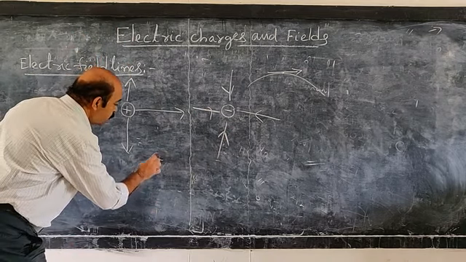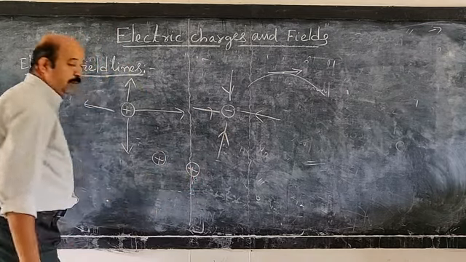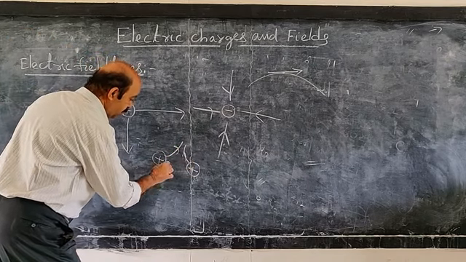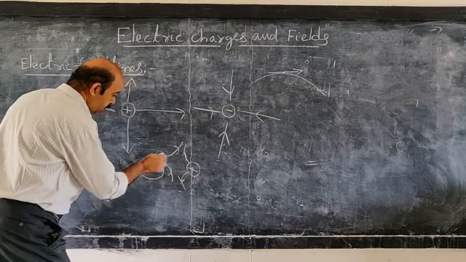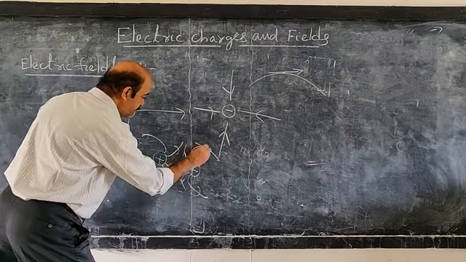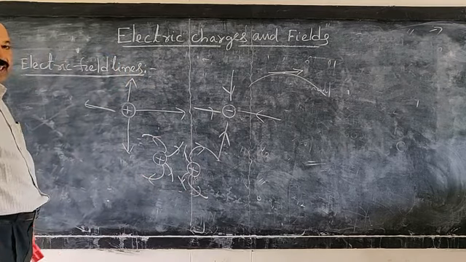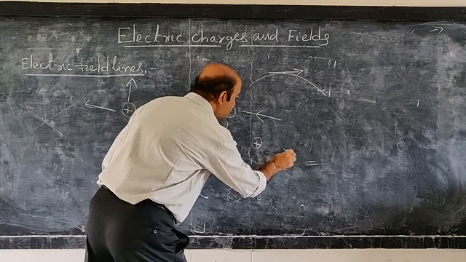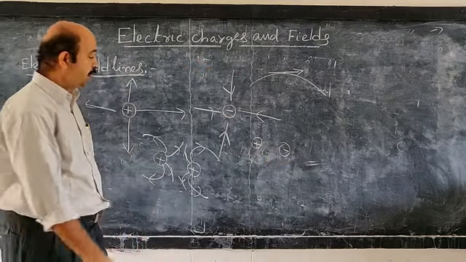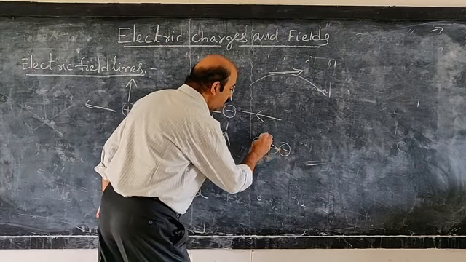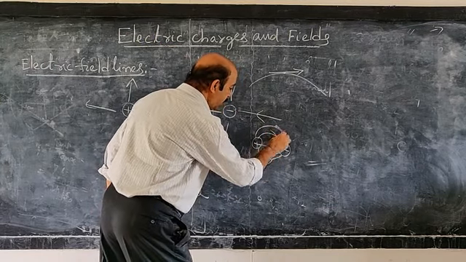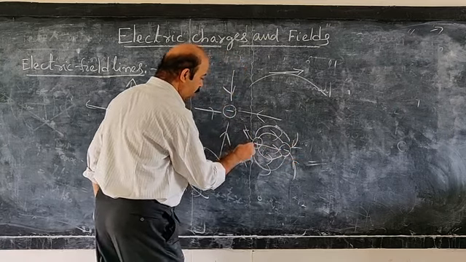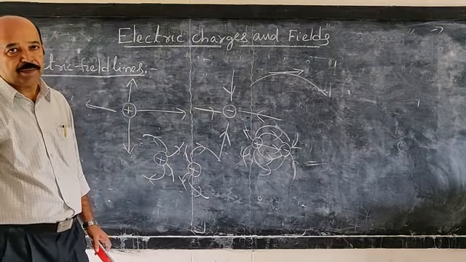Suppose you have two positive charges, or similar charges, nearby. The field lines are like this, showing repulsion. Similarly, you can draw for negative charges. Suppose you have an electric dipole, having both a positive charge and a negative charge separated by some distance, then the field lines are like this. Here the curves start from the positive charge and end at the negative charge.